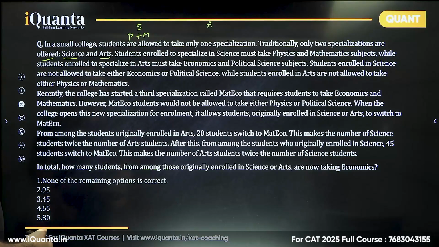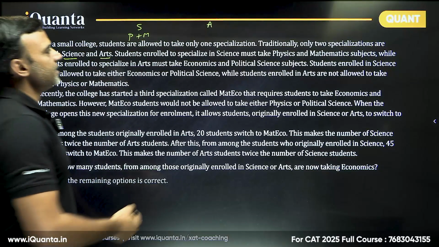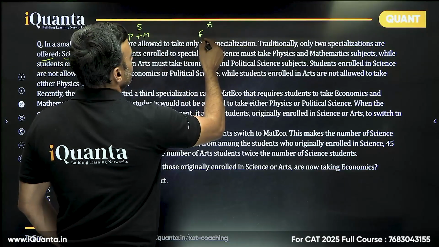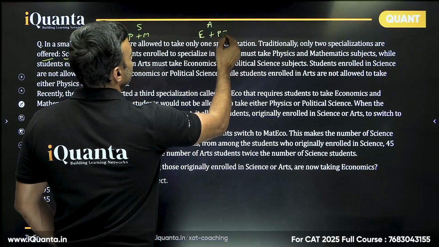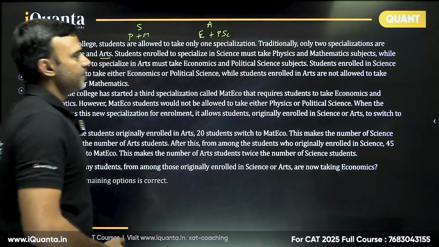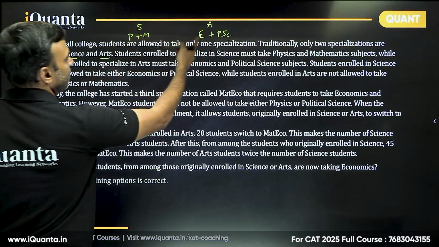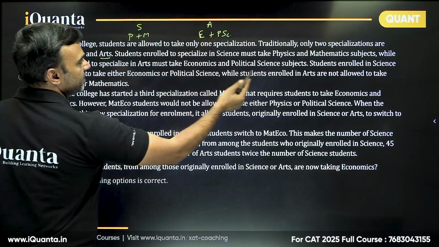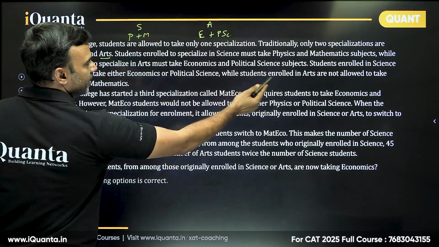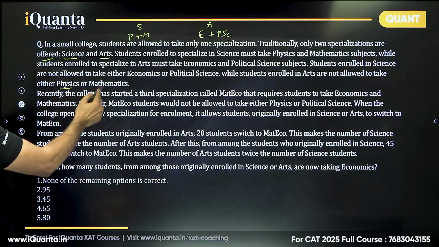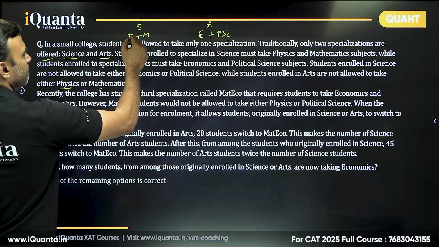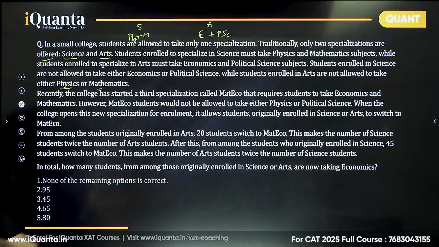While students enrolled to specialize in arts must take economics and political science. Students enrolled in science are not allowed to take either economics or political science. So, science will not take economics or political science. And similarly, students enrolled in arts are not allowed to take physics or maths. Let me write PHY so that there is no confusion.